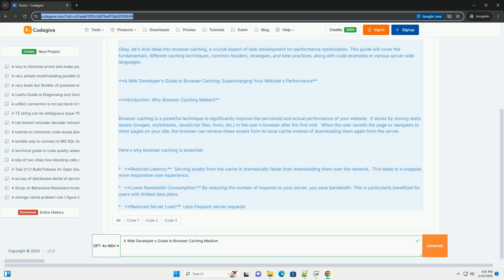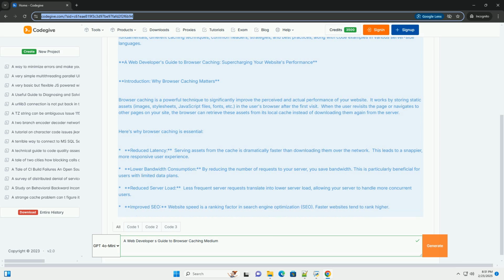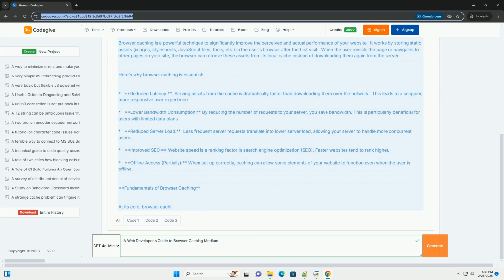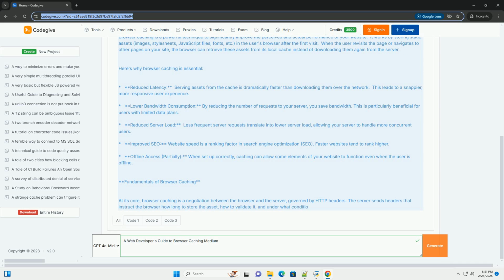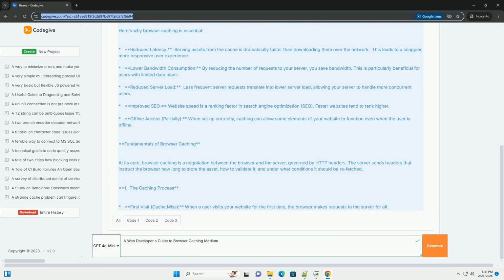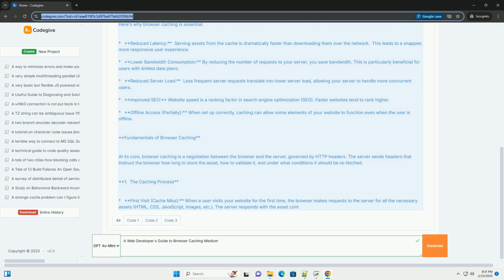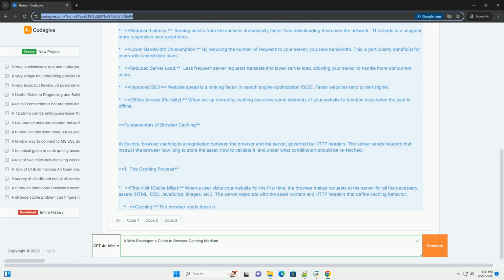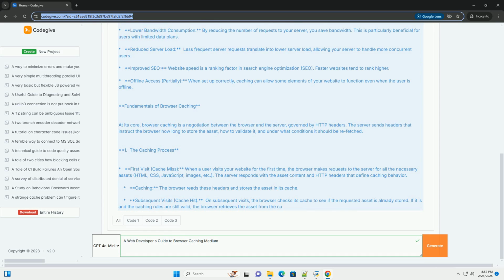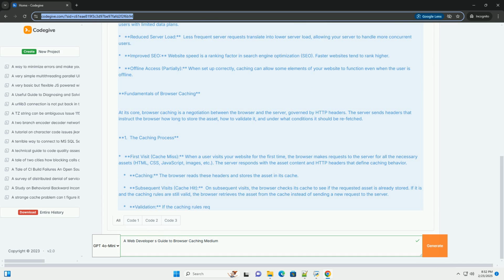Introduction: Why browser caching matters. Browser caching is a powerful technique to significantly improve the perceived and actual performance of your website. It works by storing static assets, images, style sheets, JavaScript files, fonts, etc., in the user's browser after the first visit. When the user revisits the page or navigates to other pages on your site, the browser can retrieve these assets from its local cache instead of downloading them again from the server.